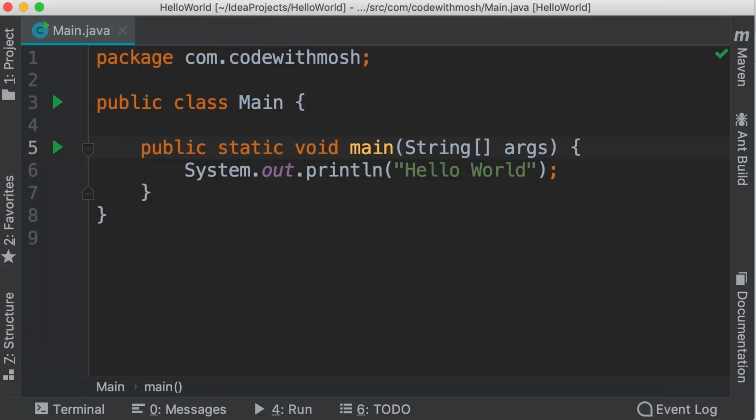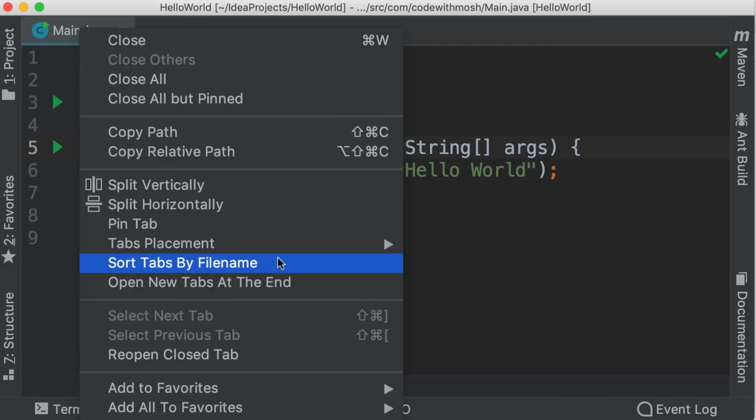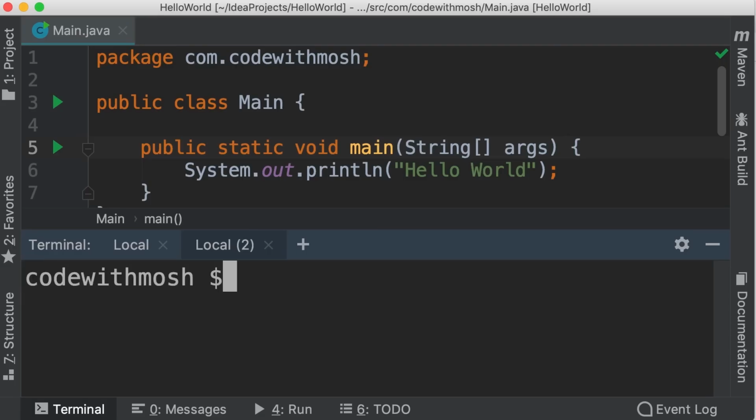Let me show you. So here we can right-click on this main.java, and in this context menu, we have an item called Open in Terminal. It's down below. Unfortunately, it's not visible in my recording window. It's called Open in Terminal on Mac and probably Open in Command Prompt on Windows. So let's open that. We get this terminal window or Command Prompt on Windows. Here we're currently inside of this folder, Code with Mosh. That is where we have our main.java file.